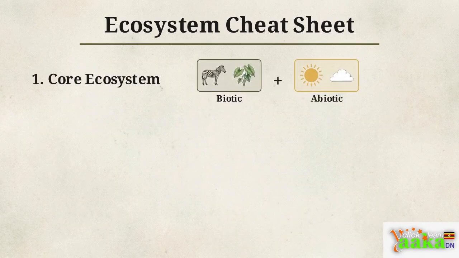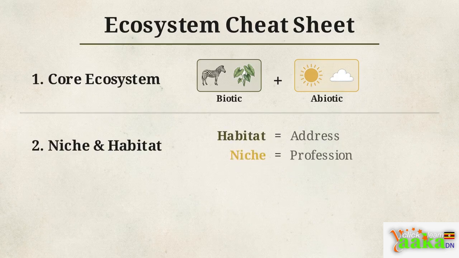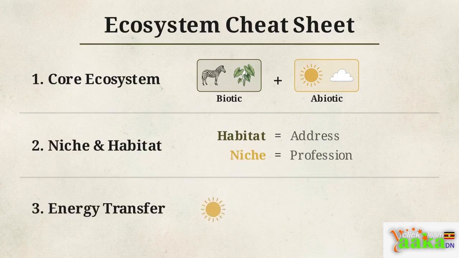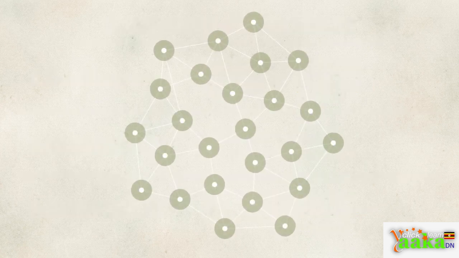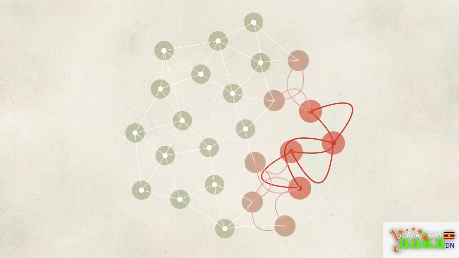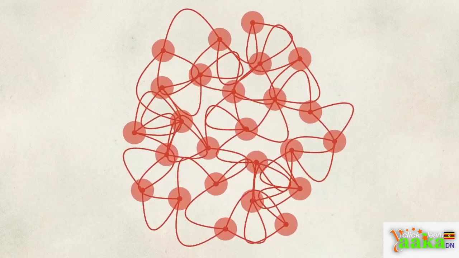An ecosystem is always the sum of biotic life and abiotic forces. An organism's habitat is its address, while its niche is its profession, and energy flows through this system with massive losses at every step. Because every single factor is linked, it is completely impossible to alter just one variable in an ecosystem. Pulling one thread triggers a cascade that forces the entire system to react.